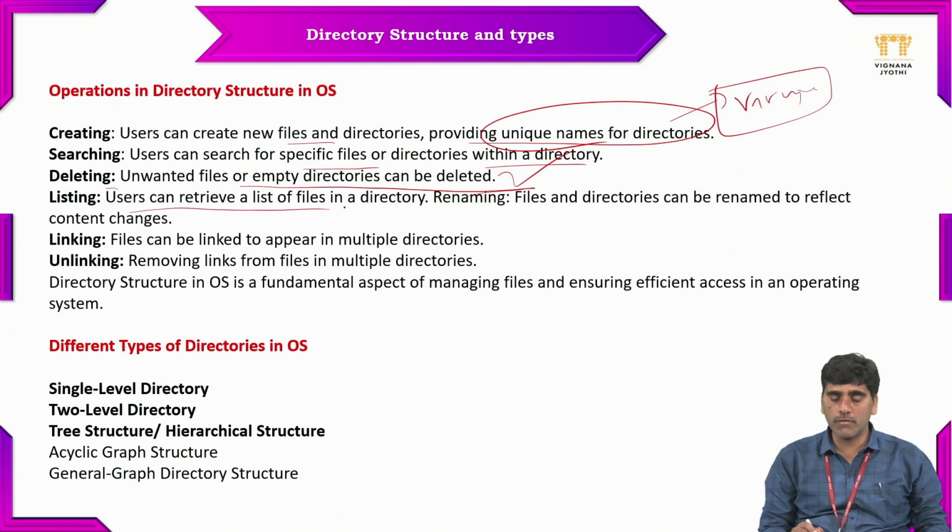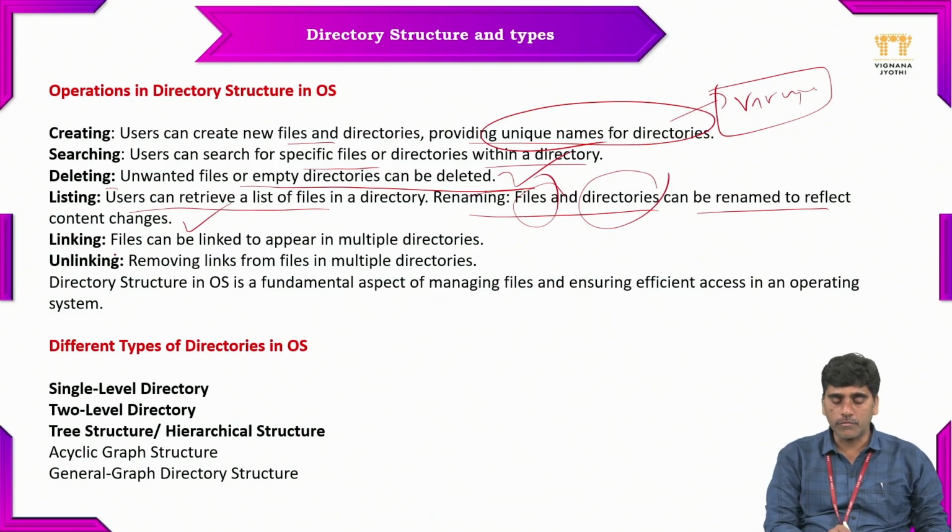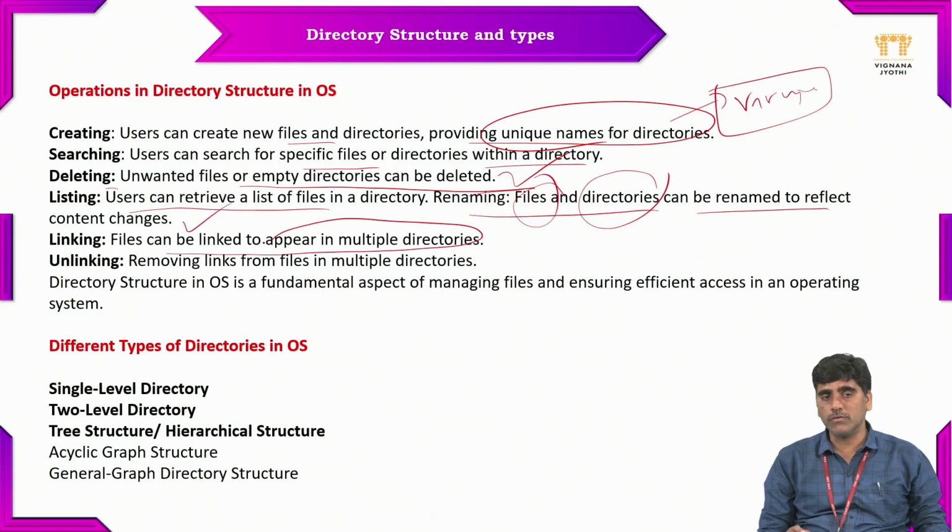And listing. Users can retrieve the list of files in a directory. And rename. Files and directories can be renamed to reflect the content change. So you can rename the file, and you can rename the directory also, and based on that, we can change the content also. And linking. Files can be linked to appear in multiple directories. So one file can be linked with another file, and one directory can be linked with another directory, so it appears in multiple directories. And unlinking. Removing links from the files in multiple directories.